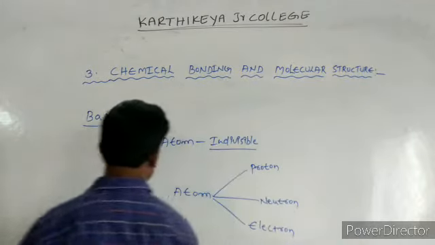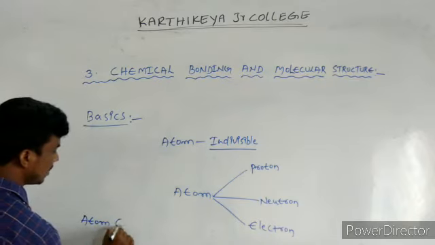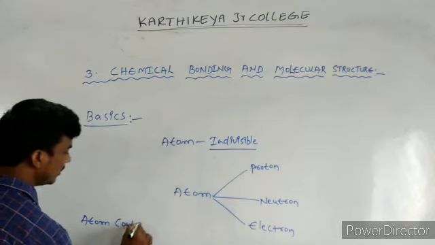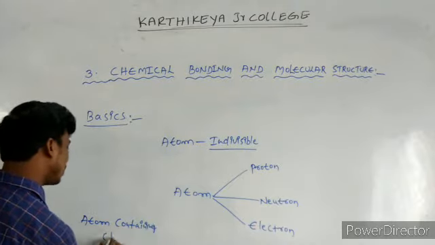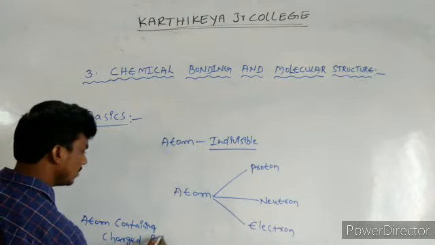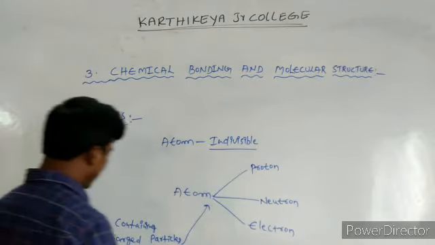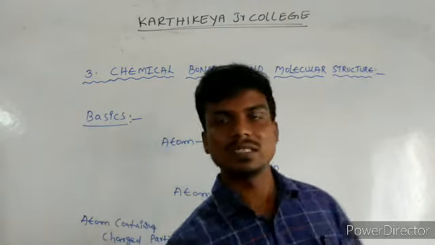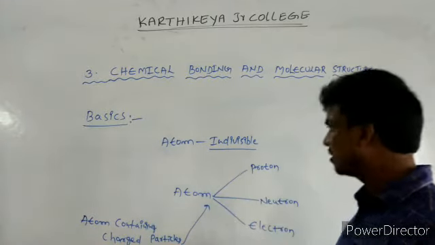An atom contains charged particles, named proton, neutron and electron.